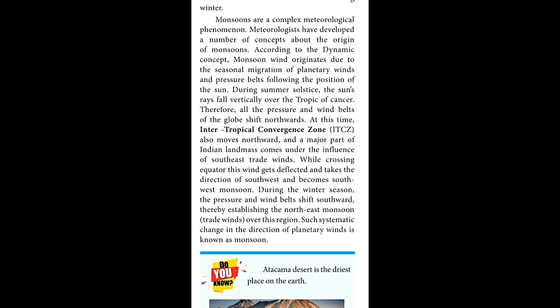Migration, moving from one place to another place, is called migration. So this monsoon happens because of seasonal migration of planetary winds. With the help of that, it has been changed.